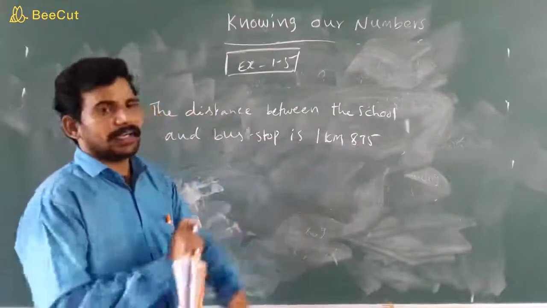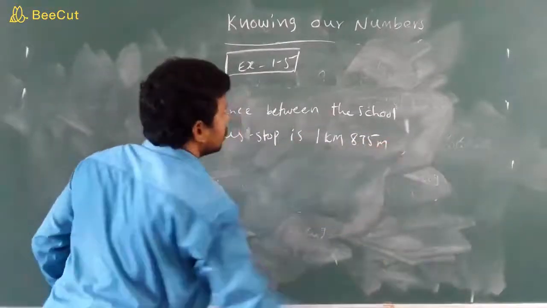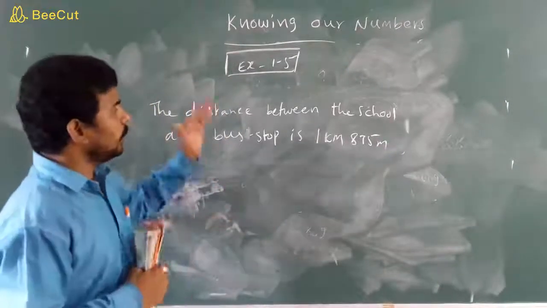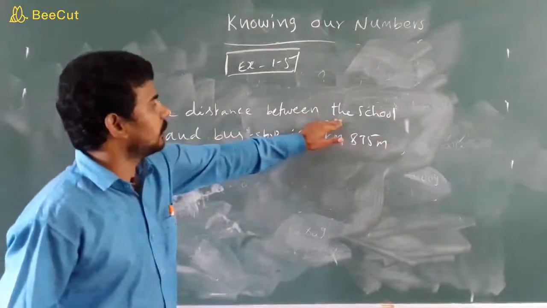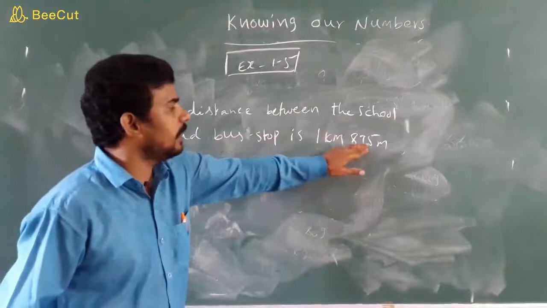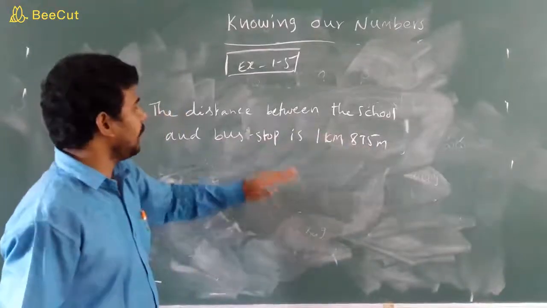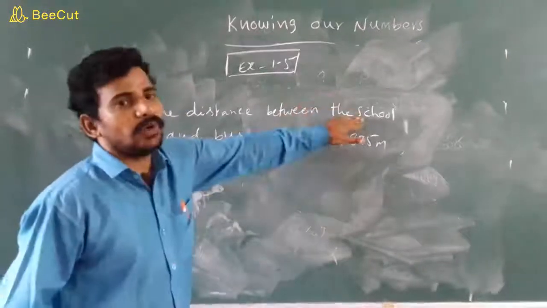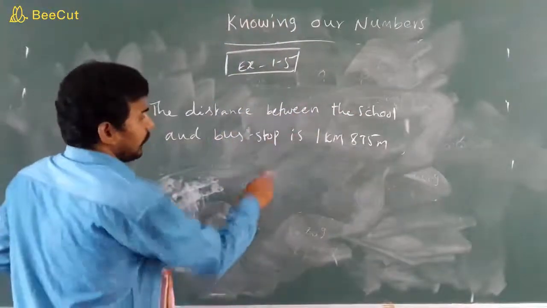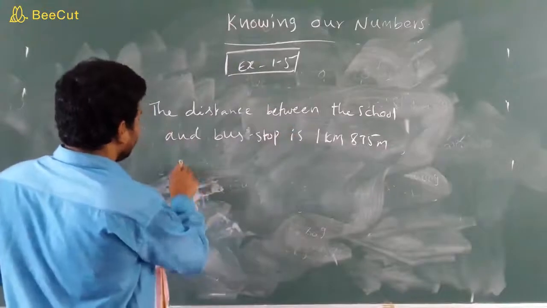So Gayatri walks both ways. Both ways means in the morning she walks school to bus stop. How much children? 1 kilometer 875. In the evening again bus stop to school, to reach her home. So children, addition per day.